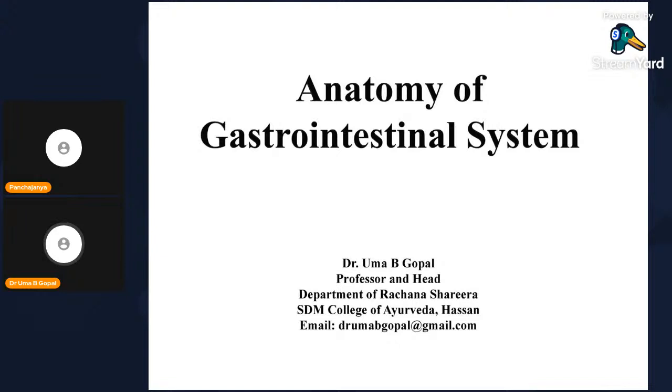Today's topic is the digestive system, or anatomy of the gastrointestinal system. According to the NCISM syllabus, the lecture time is 10 hours, non-lecture hours are 6 hours, and practical is 22 hours. The subtopics to be dealt with under the digestive system are: describe the peritoneum and the 9 regions of abdomen. Peritoneum can be asked for 5 marks and 9 regions of abdomen can be asked for 5 marks. It is a must-to-know question.